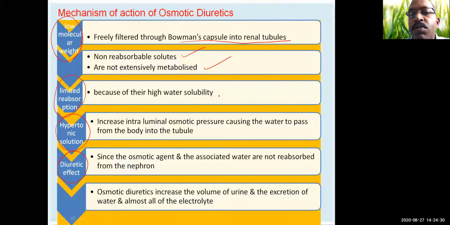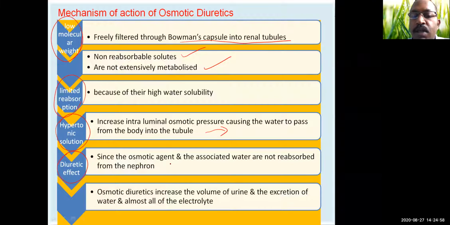Limited reabsorption of water takes place because most of the water is associated with these osmotic diuretic agents. Then they increase intraluminal osmotic pressure, causing water to pass from the body into the tubule. So automatically there is osmotic pressure developed between the tubule and the body, and thereby water is excreted into the tubule.